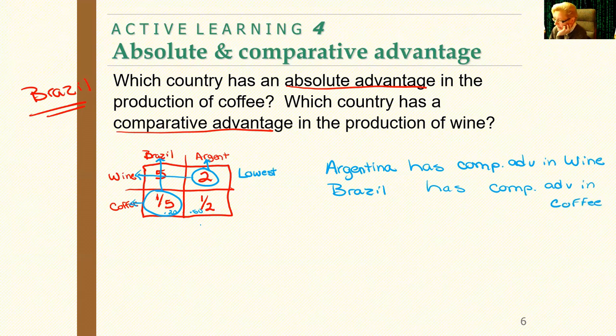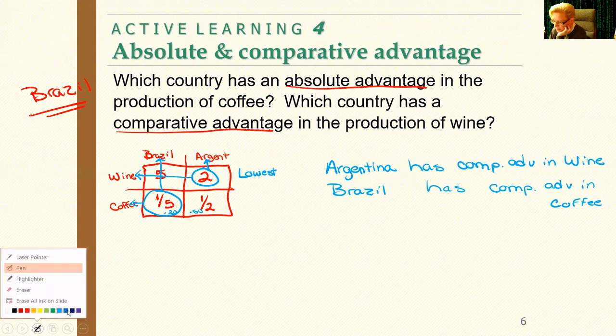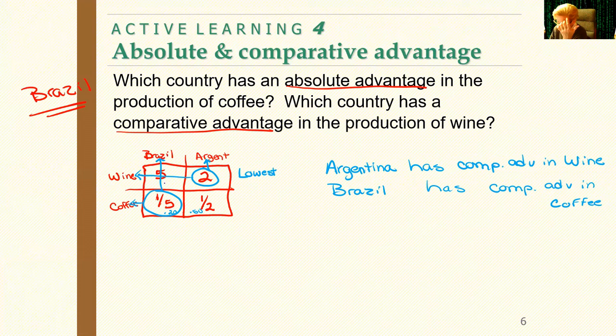Now, again, I said I like to throw extra problems in here sometimes. So let's see what else we could figure out from the trade table. I would ask you, what is a fair price for 1 bottle of wine? When Argentina exports, because again, the circles tell us who exports, Argentina is going to export wine and import coffee.